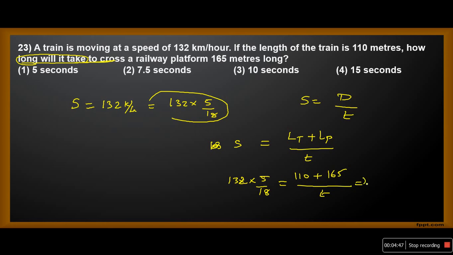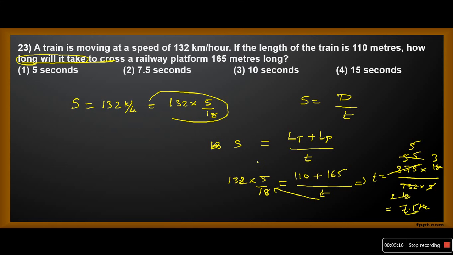That implies, taking t to the left-hand side, t equals 275 into 18 divided by 132 into 5. Simplifying: 5 elevens are 55, 11 twelves are 132, 6 twos and 6 threes. 5 threes are 15. 15 by 2 is equal to 7.5 seconds. So the answer is option 2.